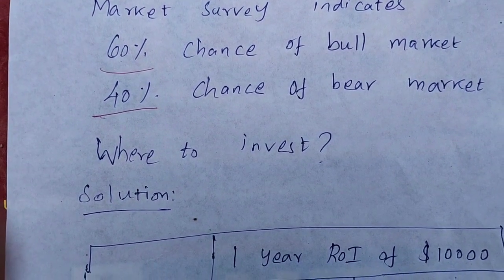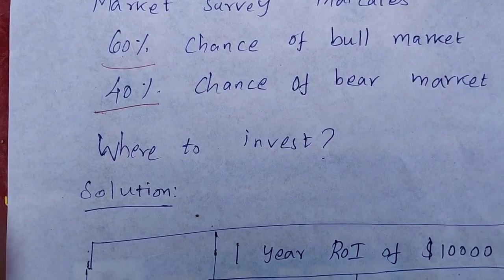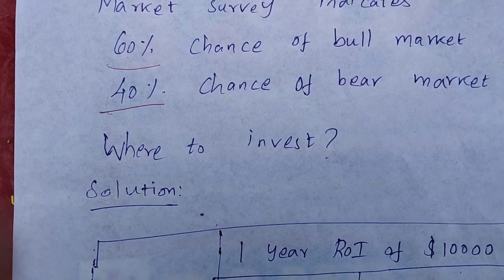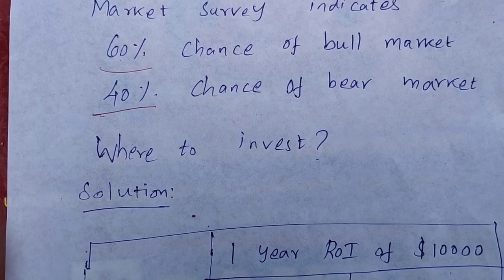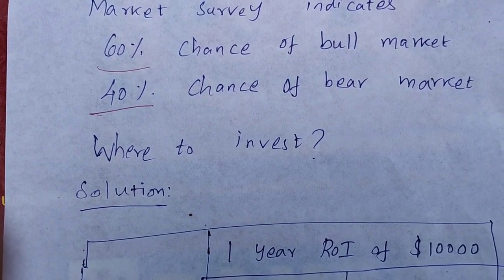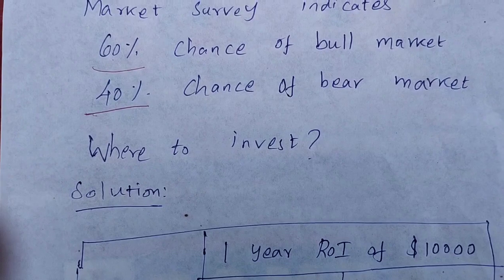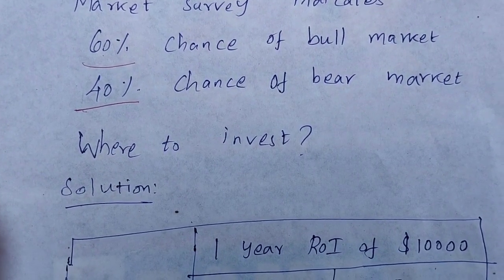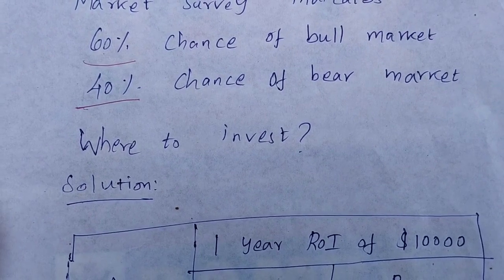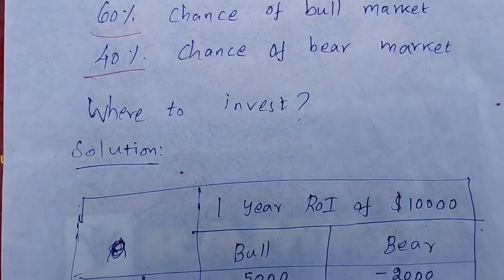So there are two companies, company A and company B, which are the two alternatives, and the states of nature are bull market and bear market. So there is a 60% chance for a bull market and a 40% chance for a bear market. Let us go and solve this problem. Let us have a solution for this problem.